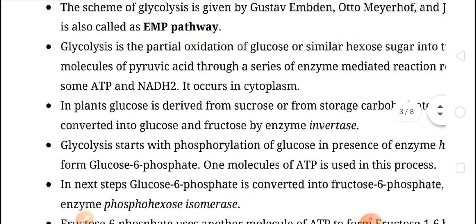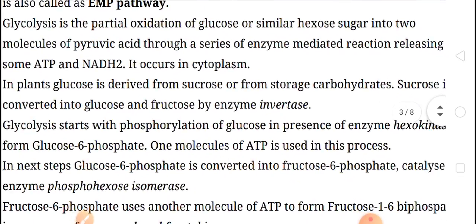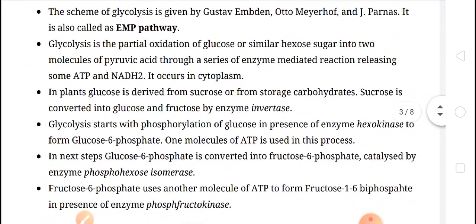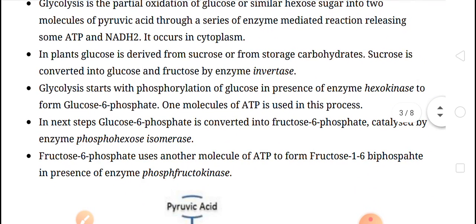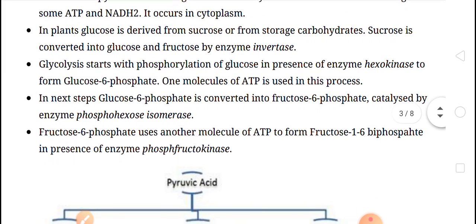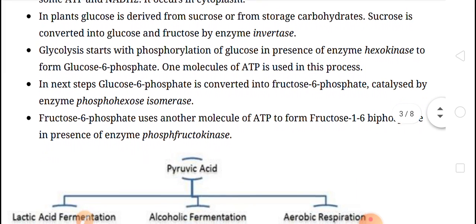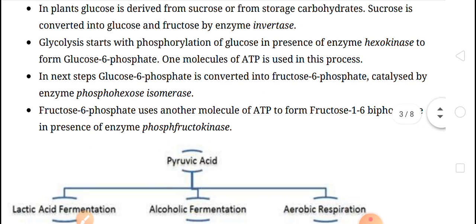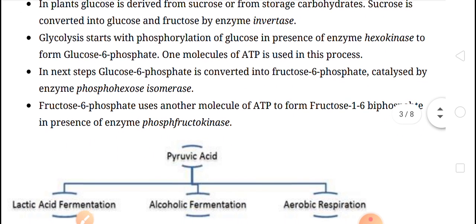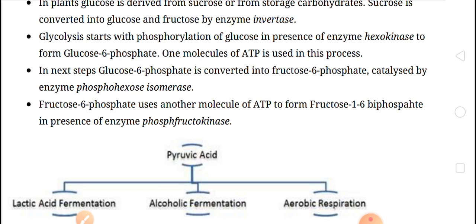Here you can see the summary that we have discussed. First of all, glycolysis starts with phosphorylation of glucose in the presence of the enzyme hexokinase. The hexokinase acts on glucose and converts it into glucose 6-phosphate. Here one molecule of ATP is used in this process. In the next step, glucose 6-phosphate is converted into fructose 6-phosphate, catalyzed by the enzyme phosphohexose isomerase.